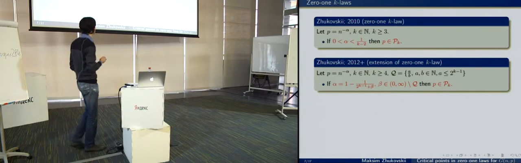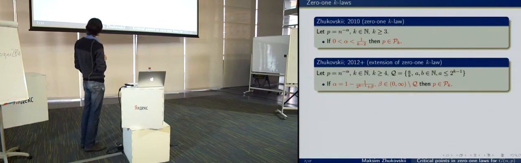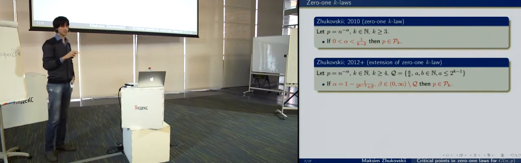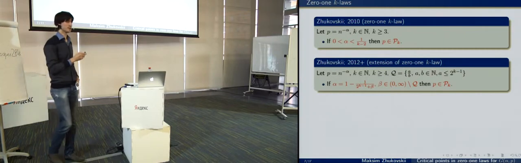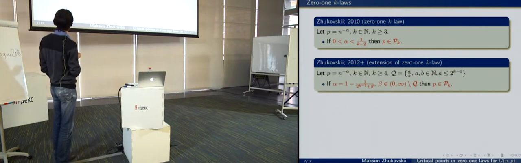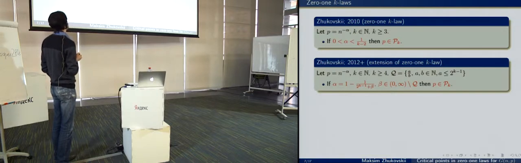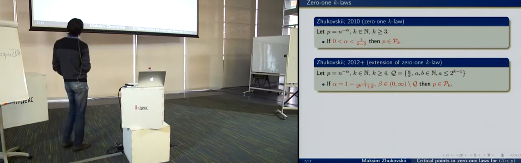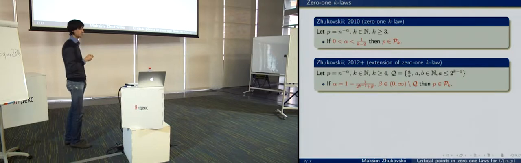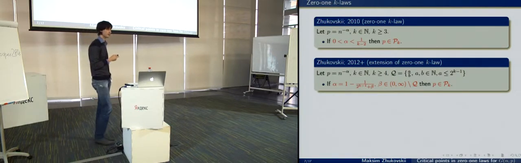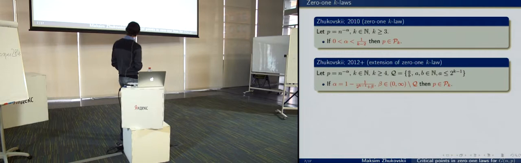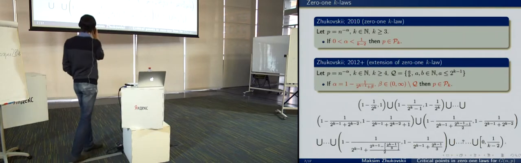positive rational number. There are some beta such that there is no law, and there are some beta such that the 0-1 law holds. So if beta is not in the set Q, where Q is the set of all rational numbers a over b such that a is at least 2 to the k minus 1, then the 0-1 k law holds. For illustration, I give such intervals here.